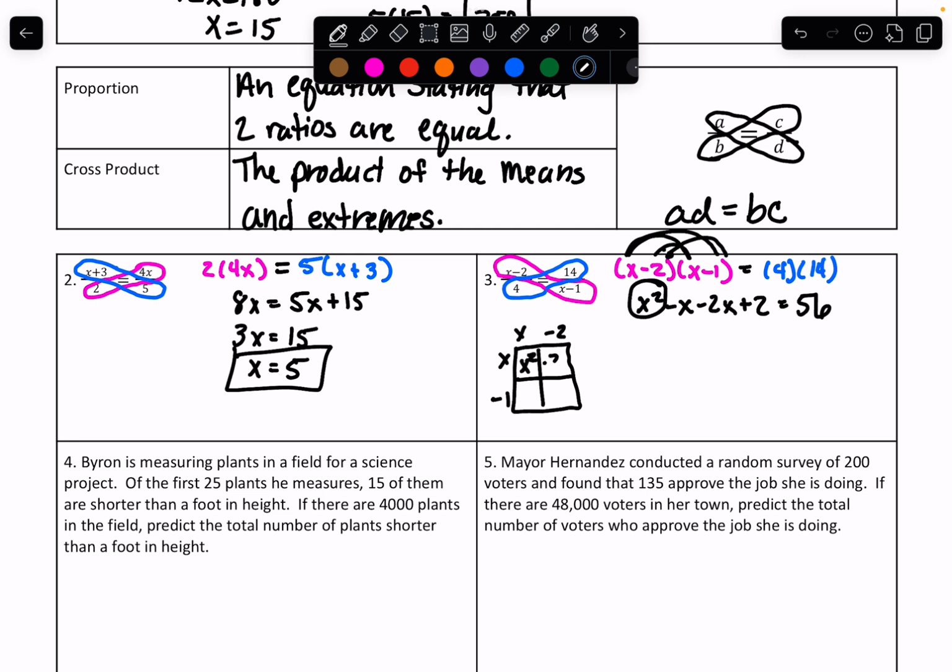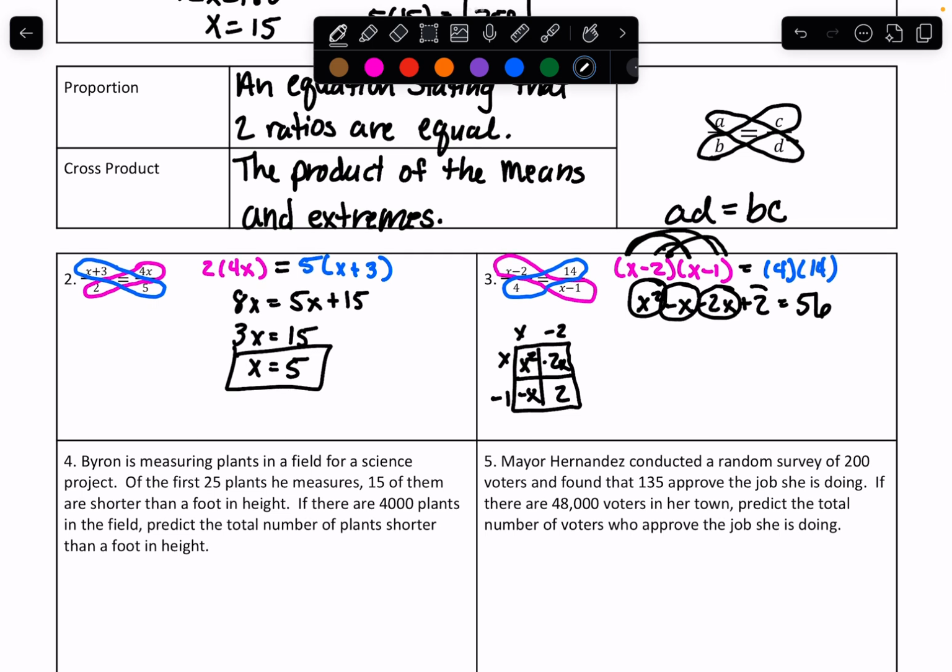X times -2 is -2x, which is how we got this. X times -1 is -x, which is how we got this. And then -1 times -2 is a +2, which is how we got that. So you could FOIL it or you could do the box method. I don't care either way, as long as you can get this part of it.